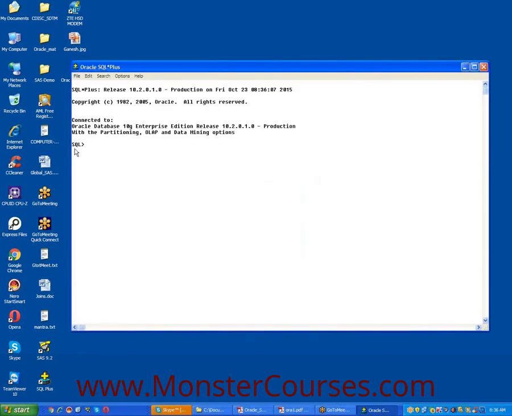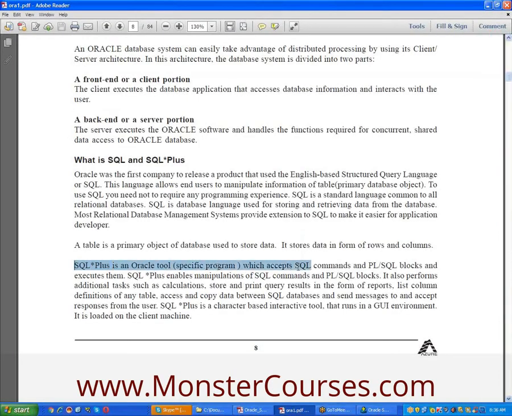This is the SQL prompt. This is Oracle SQL Plus. So what is meant by SQL Plus? SQL Plus is an Oracle tool, a specific program, which accepts SQL commands and PLSQL blocks and executes them. SQL Plus enables manipulation of SQL commands and PLSQL blocks. SQL Plus is a character-based interactive tool developed by Oracle Corporation that runs in a GUI environment, graphical user interface.